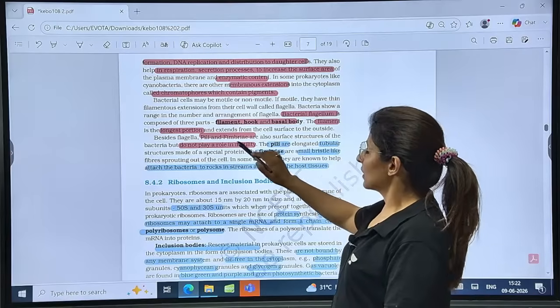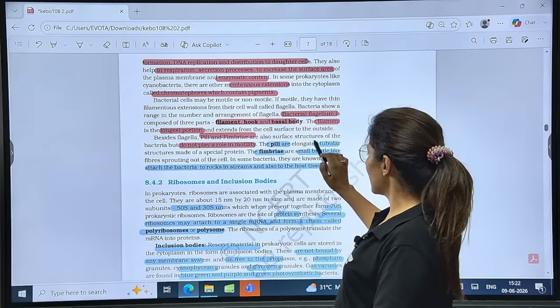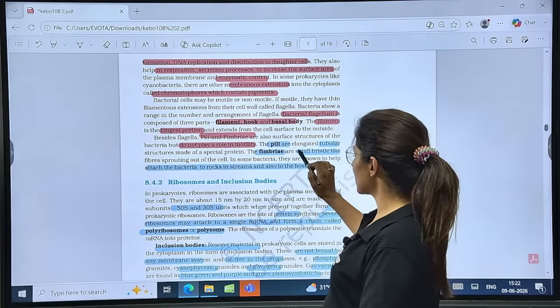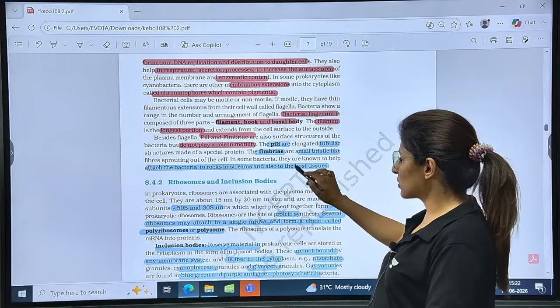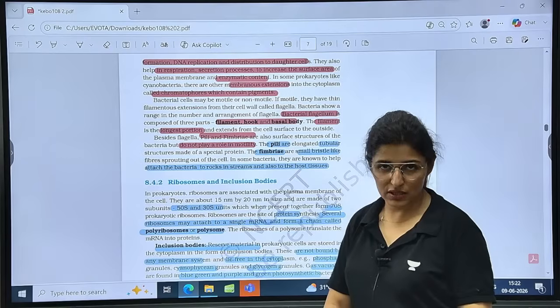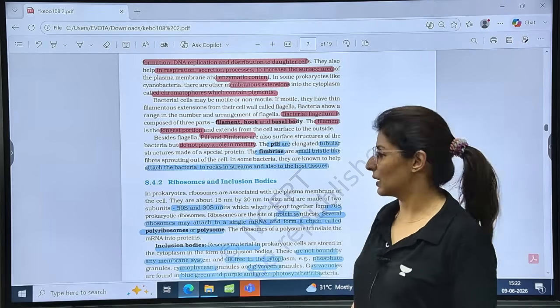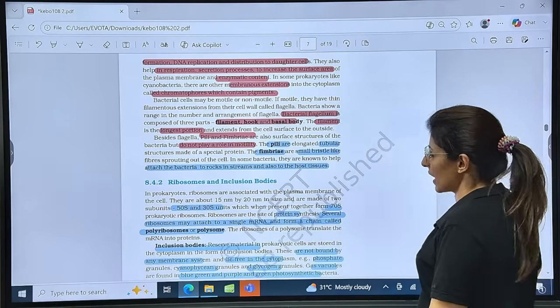So see, they do not play a role in motility. Pili, elongated tubular; fimbriae, small bristle-like. Function to attach bacteria to the rocks and also to the host tissue. Is that clear? Also, even in conjugation, they will help. Then ribosomes and inclusion body.